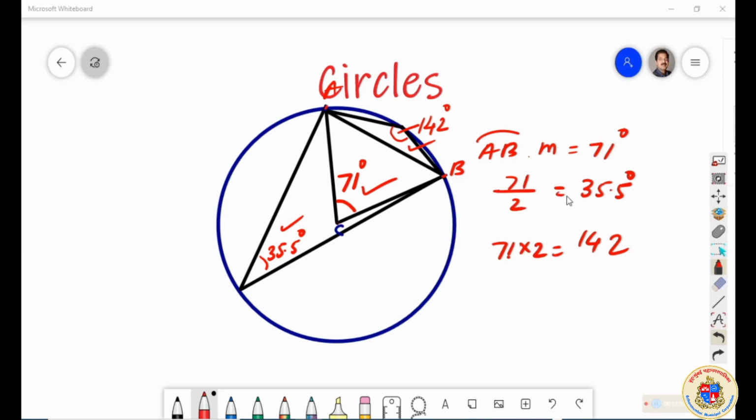This way, the relationship between the measure of the arc or the central angle, the angle inscribed on the same segment, and the angle inscribed on the other segment. This relationship you should understand. This activity is very important. Lot of information. That means if you are considering chord in this case, or arc in this case, this relationship is the same.